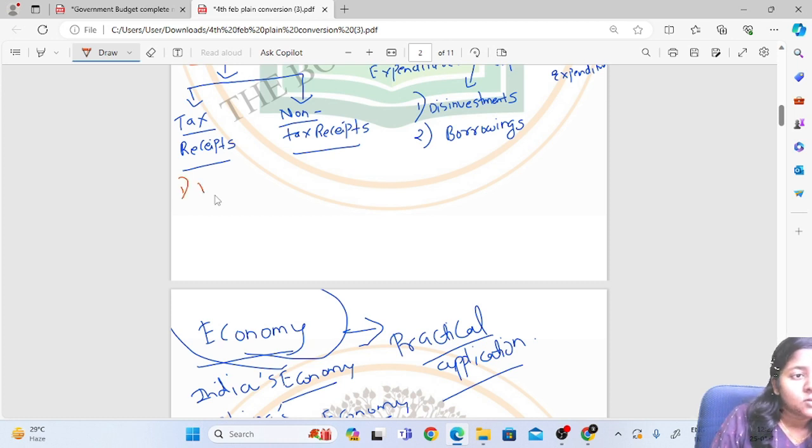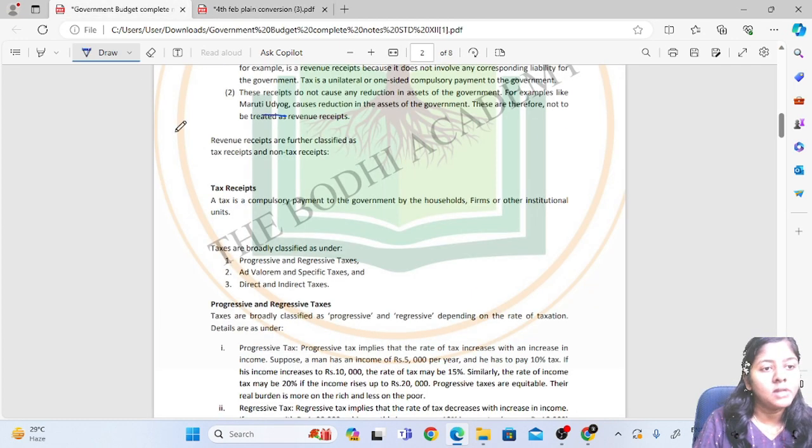So progressive tax. Second one is regressive tax. Third one is ad valorem tax.